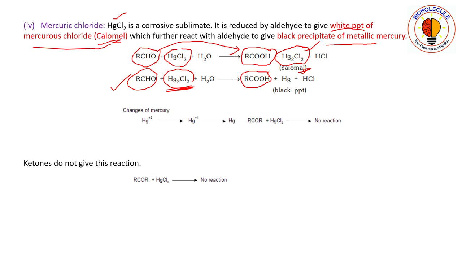Okay, so how is mercury changing? From mercury plus 2 oxidation state to plus 1 oxidation state, and from one molecule of aldehyde we are getting one molecule of acid. Then mercury plus 1 is being further reduced, and from here another molecule of aldehyde is further oxidized to another molecule of corresponding acid.